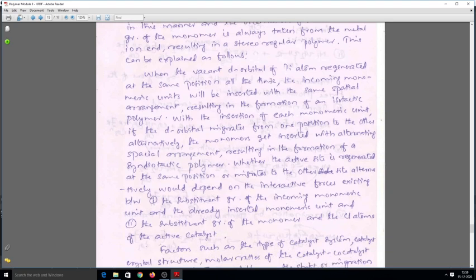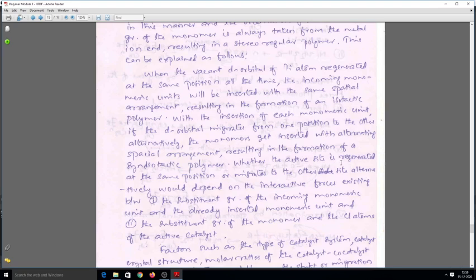When the vacant d orbital of the titanium atom regenerates at the same position all the time, the incoming monomer unit will be inserted with the same spatial arrangement, resulting in the formation of an isotactic polymer. We have already discussed it. With the insertion of each monomeric unit, if the d orbital migrates from one position to the other alternatively, the monomers get inserted with alternating spatial arrangement, resulting in the formation of a syndiotactic polymer.